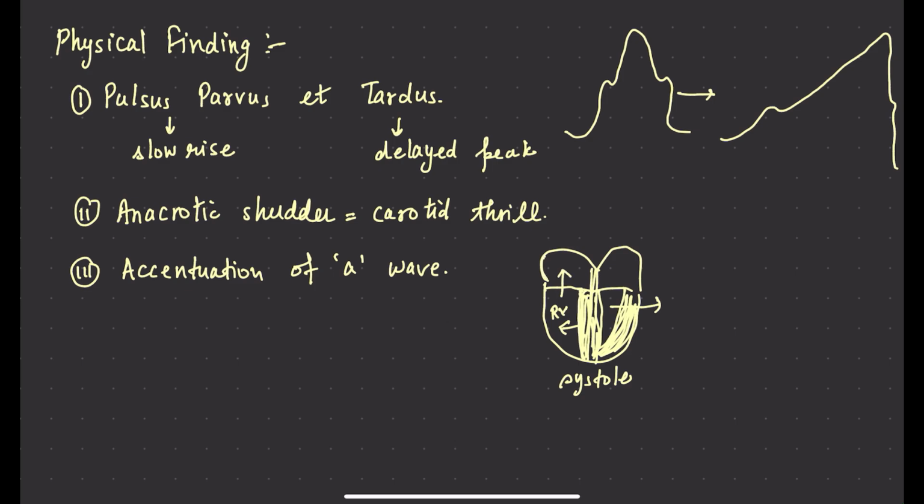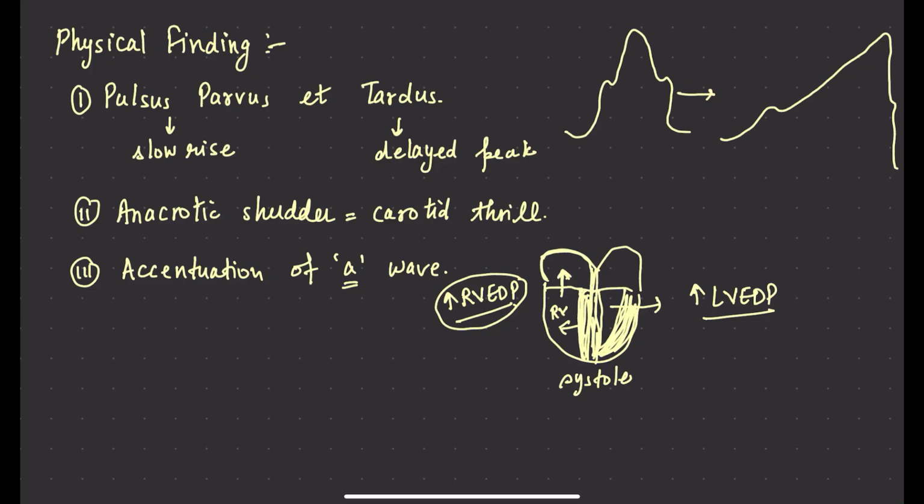When the atria contract, I mean the right atrium contracts, there will be increased force of contraction required to push the blood into the right ventricle. Why? Because there is elevated right ventricular end diastolic pressure. Although there is elevated left ventricular end diastolic pressure also, for the A wave to become more accentuated, we have to understand the elevation of RVEDP.